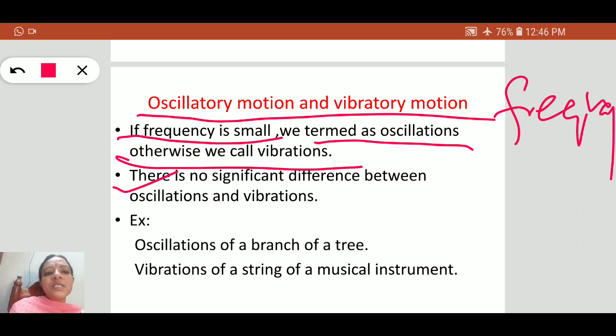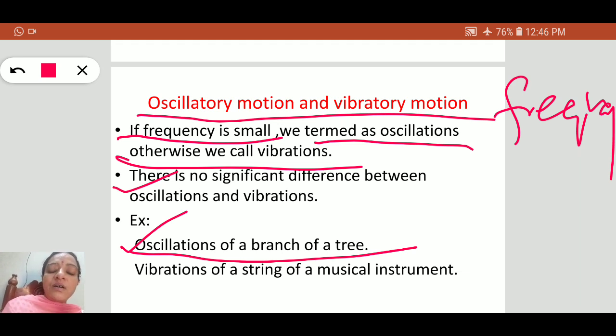If the frequency is small, say the oscillations of a branch of a tree, the branches move slowly, so the frequency is small, and we say oscillations of a branch. Otherwise, if the frequency is more, meaning the number of oscillations made in 1 second is more, then we say vibration.